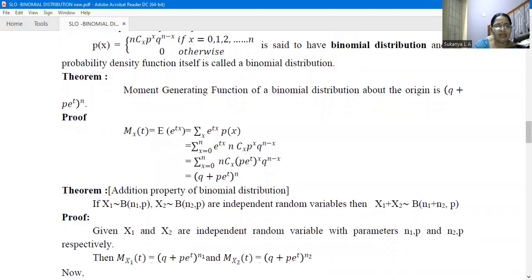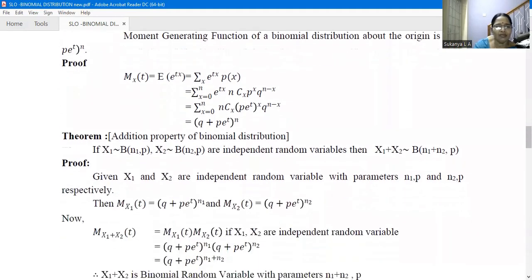Okay, next theorem: the addition property of binomial distribution. The statement is: if X1 ~ B(n1, p), that is, X1 is a binomial variate with parameters n1 and p, and X2 is another binomial variate with parameters n2 and p, and they are independent random variables, then X1 + X2 will also be a binomial variate, and its parameters will be n1 + n2 and p. That we have to prove now.